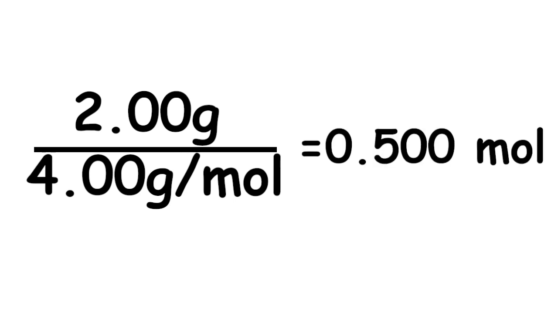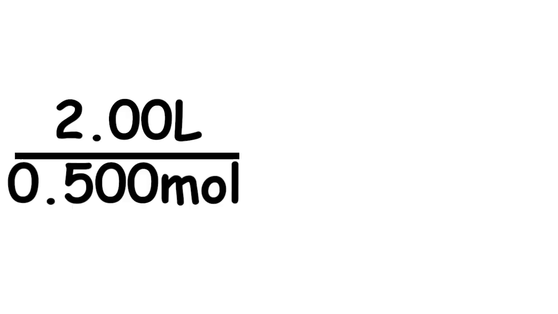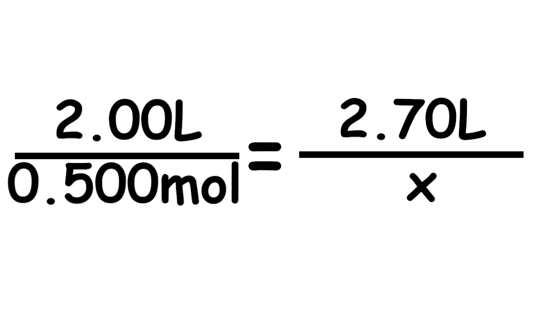The value that we got, we will substitute into the second step, which is the Avogadro's law equation: V sub 1 over n sub 1 equals V sub 2 over n sub 2. Substituting, we have 2.00 liters over 0.500 mole equal to 2.70 liters over x.